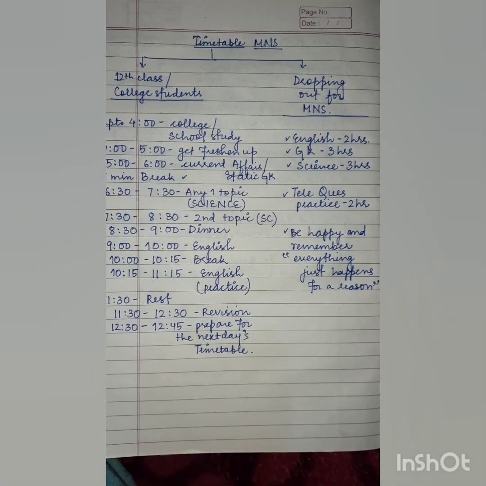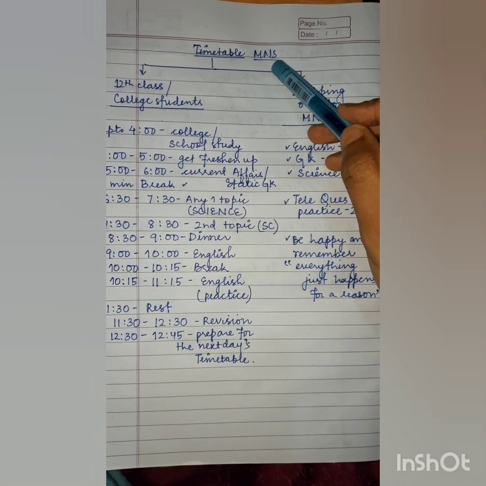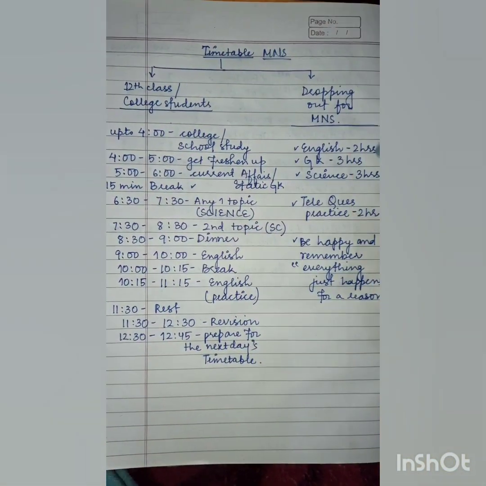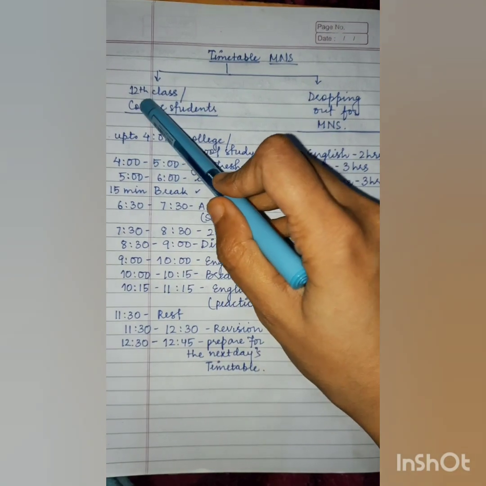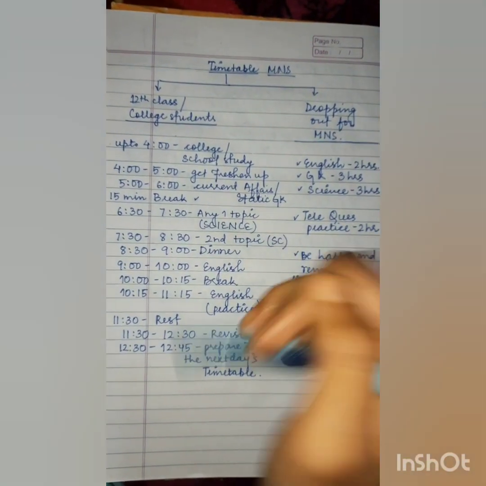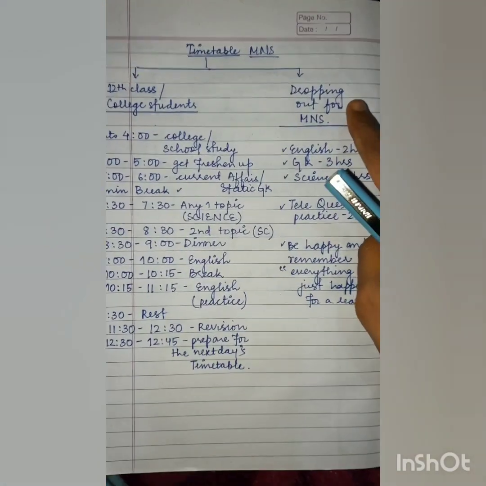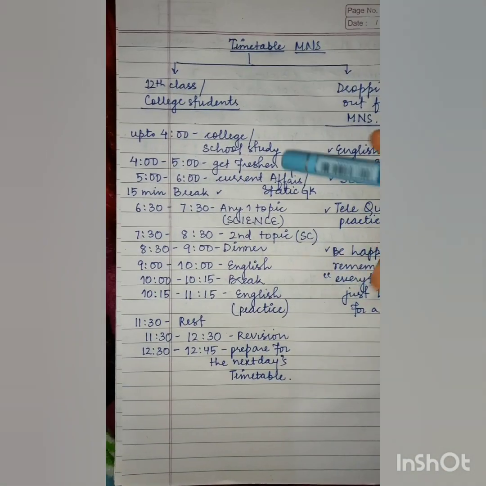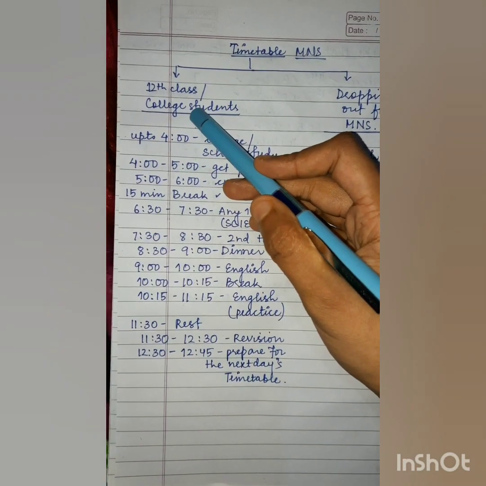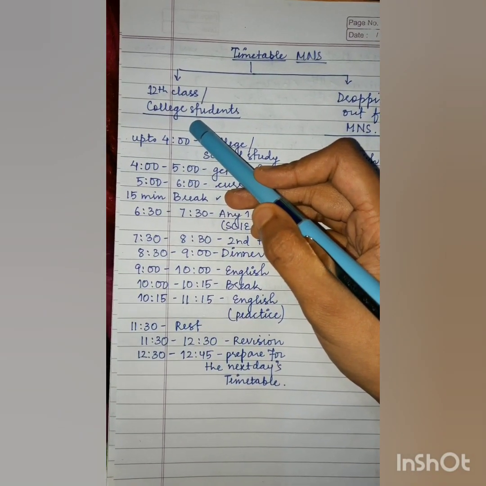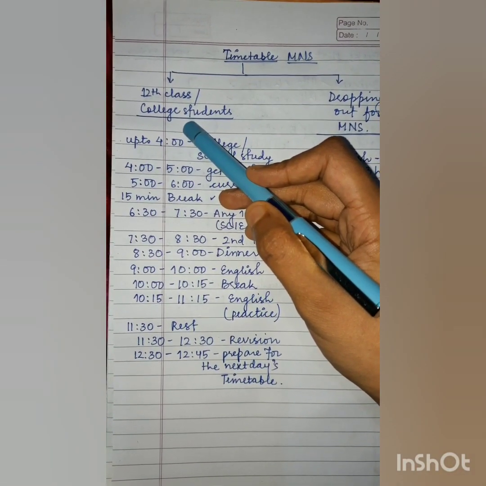So today we will discuss the timetable for MNS. I have segregated the timetable into its two parts. The first one is for class 12 students or students from a college background, and the second one is for those who are taking a drop for MNS. So firstly, I would like to tell about the timetable for class 12 or college students.